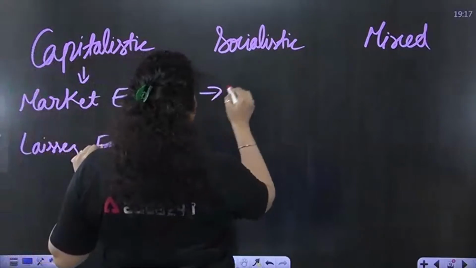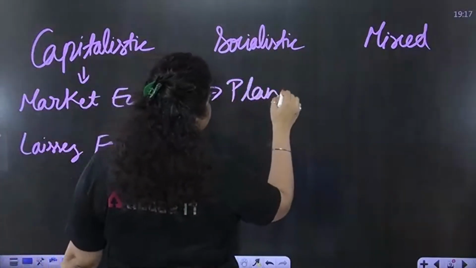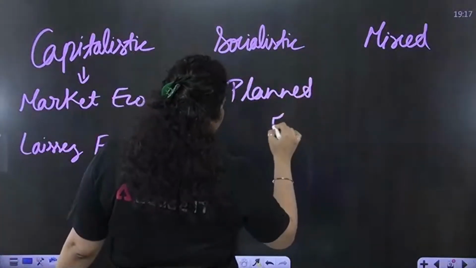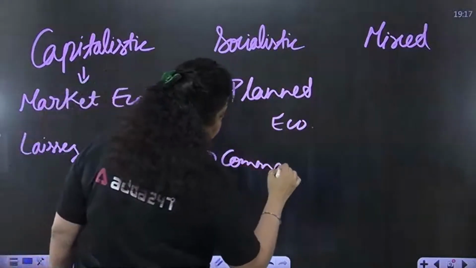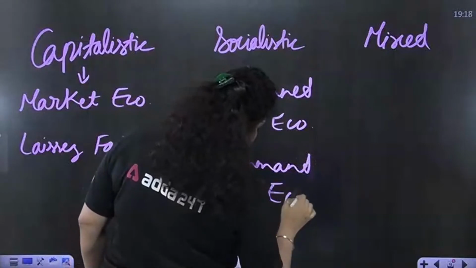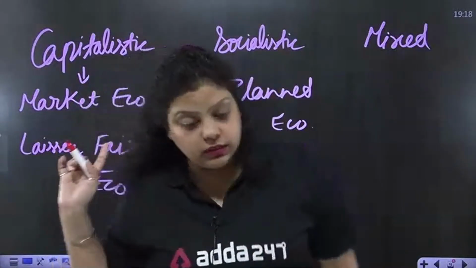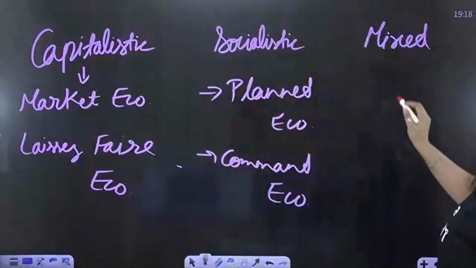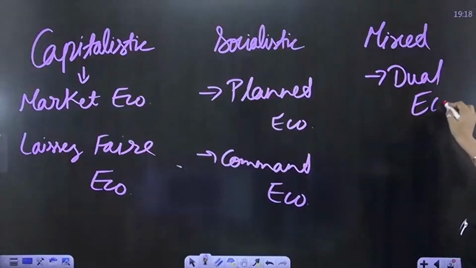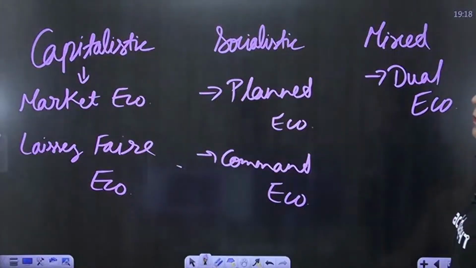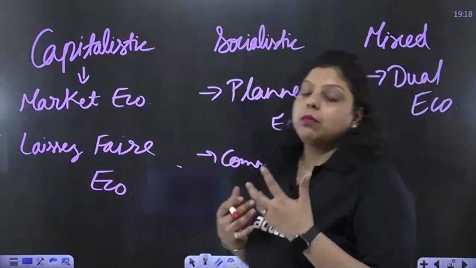The socialistic economy is also known as a planned economy. Or you can call it a command economy also. Command economy. These are the other 2 names of the socialistic economy. And the mixed economy is also known as dual economy. So these are the other names of the economic systems. Do remember that.